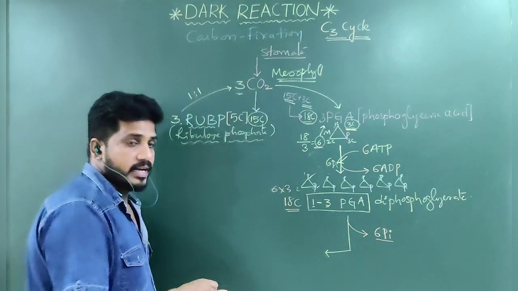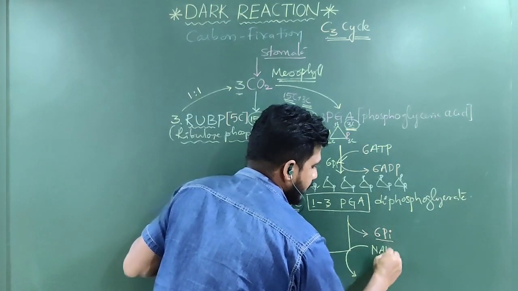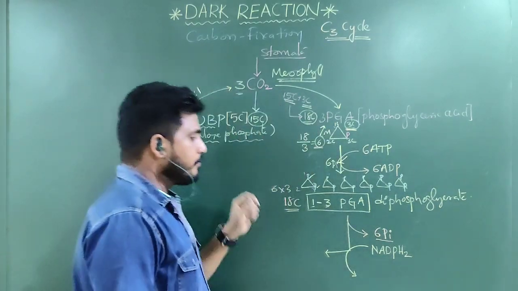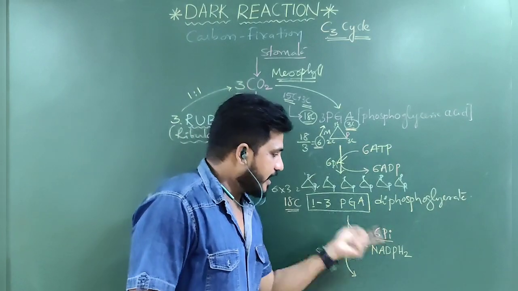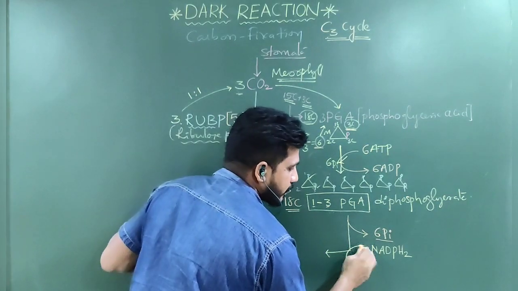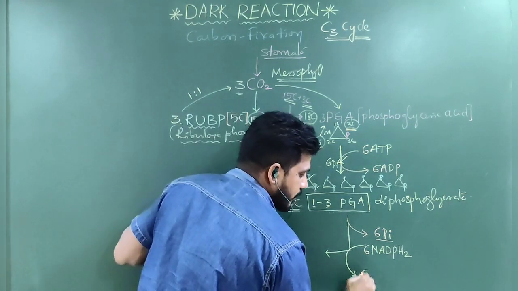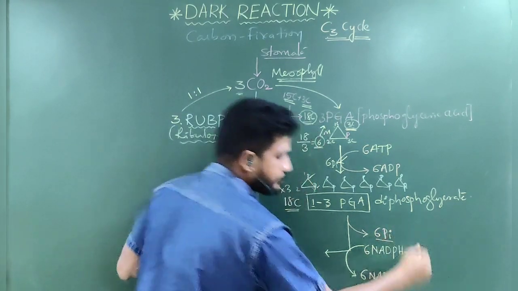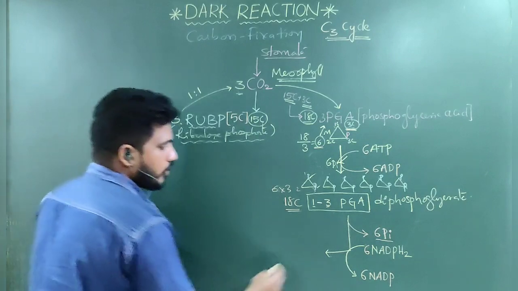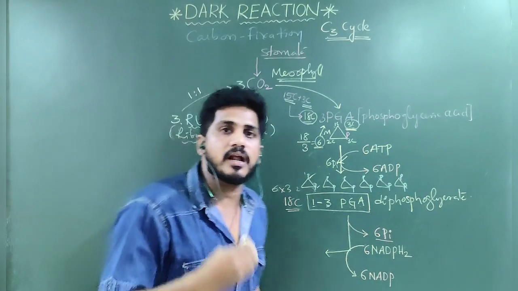While releasing, oxidation takes place, that is removal of NADPH2 in the stroma. In the stroma, along with the ATP, NADPH2s are also there now because of the light reaction. So, how many NADPH2s do I have to take? 6. Why? Molecules are 6. So 6 NADPH2 become 6 NADP. Hydrogen is removed. Dehydrogenation. So when it is removed, this PGA, phosphoglyceric acid, becomes phosphoglyceraldehyde.